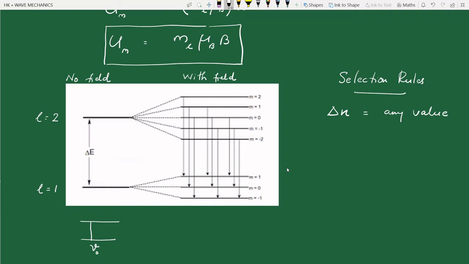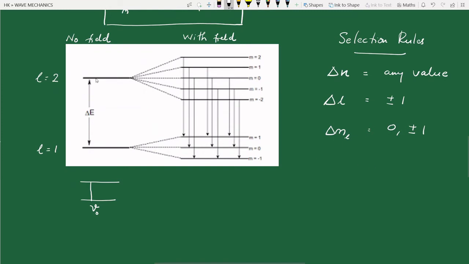What about delta L? Delta L should be plus or minus 1. The change in L should be either plus 1 or minus 1, either an increased value or a decreased value. And delta ML should be 0 or plus or minus 1. The change in ML value should be either 0 or plus 1 or minus 1.